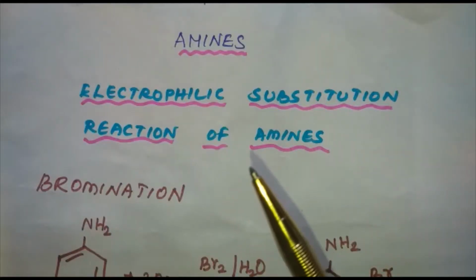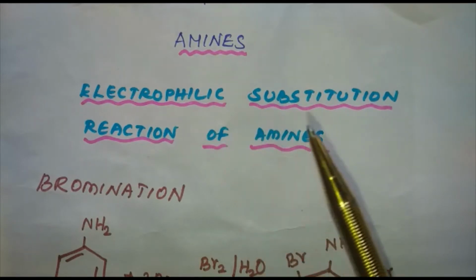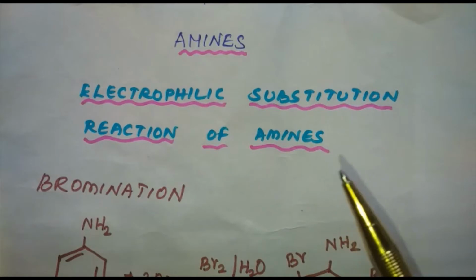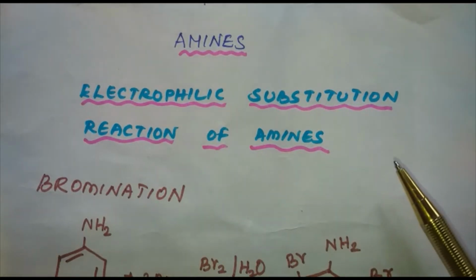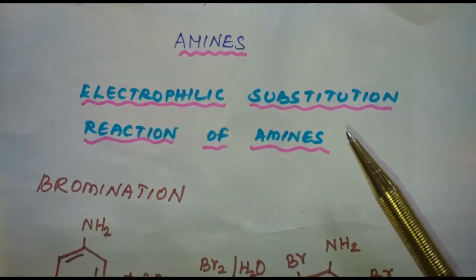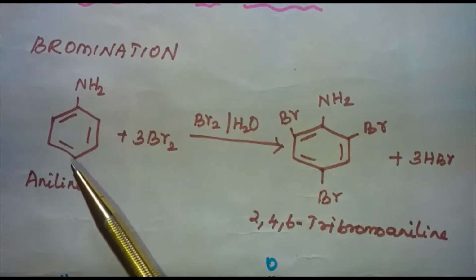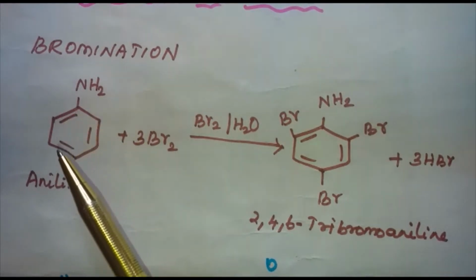In this segment, I'll be discussing the electrophilic substitution reactions of amines. We know earlier that aniline is a resonance hybrid of 5 structures. And where can we find the maximum electron density? The maximum electron density is found in ortho and para positions.